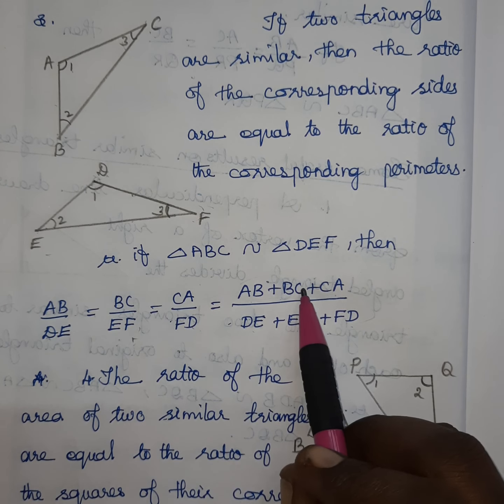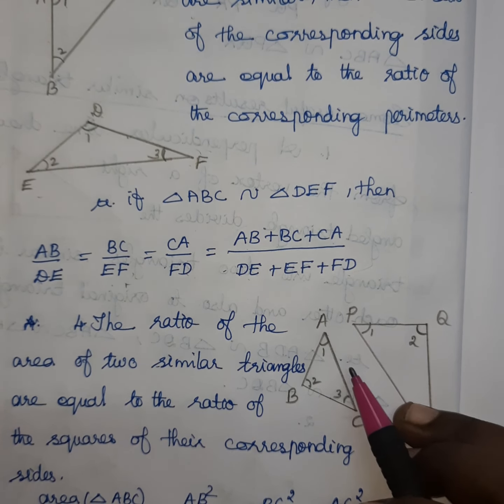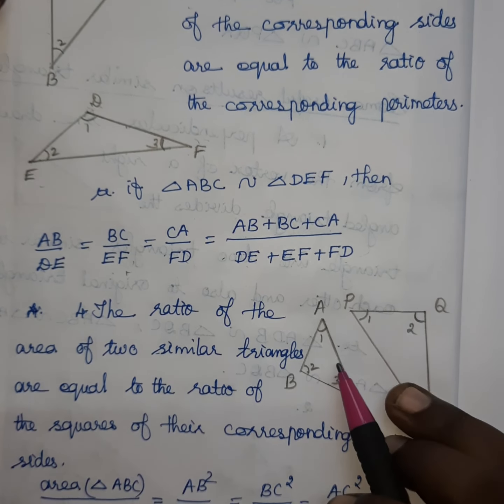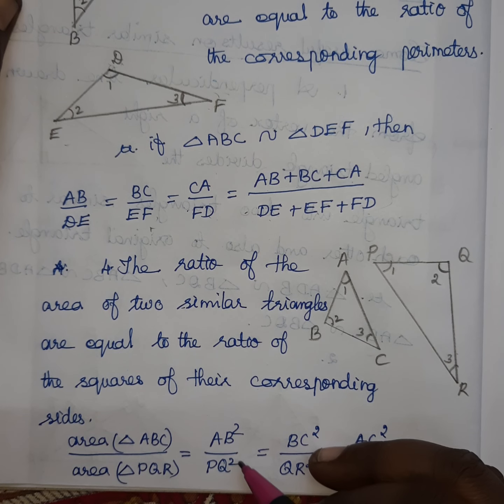Next, the fourth result is the ratio of areas. The ratio of areas is equal to the ratio of the square of the corresponding sides. Not just the side: for the perimeter, the ratio of sides is equal, but for the area, the square of the corresponding side ratios are equal.